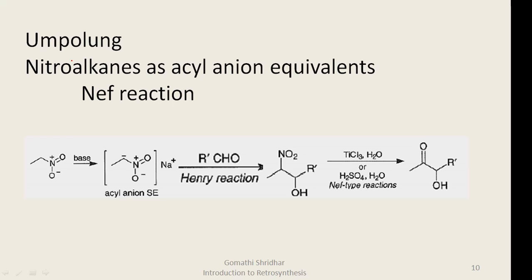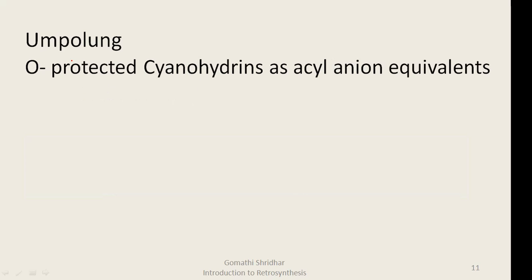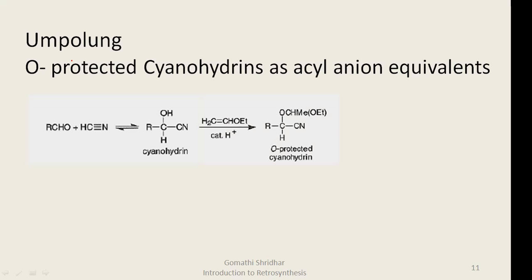acyl anion equivalents. The next species are the O-protected cyanohydrins. O-protected cyanohydrins are acyl anion equivalents. So, a cyanohydrin, which is formed by the reaction of an aldehyde or a ketone with hydrogen cyanide, on treatment with enol ether, is converted to an O-protected cyanohydrin. On treatment with base, it loses a proton to form a carbanion, which is an acyl anion equivalent.